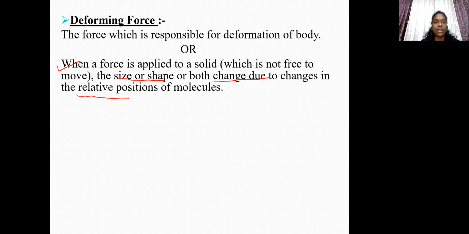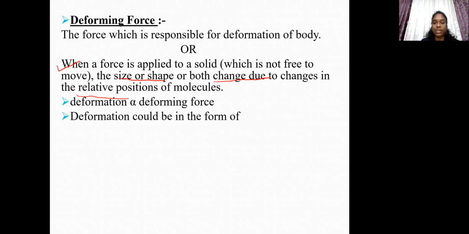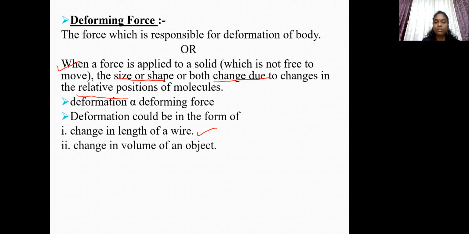Such a force is called deforming force. In general, deformation is directly proportional to deforming force. And deformation of a body could be in the form of the change in length of a wire, change in volume of an object, and also the change in shape of a body.